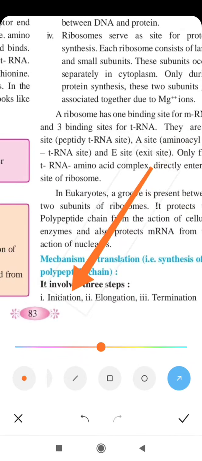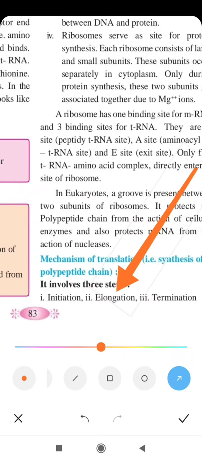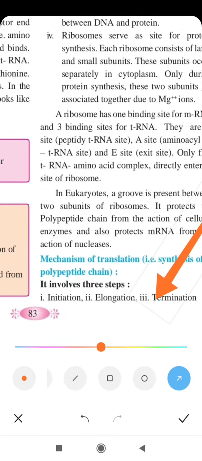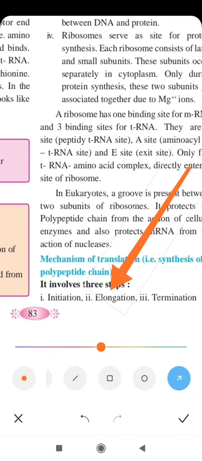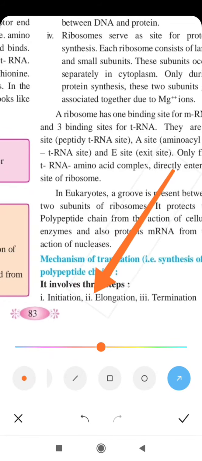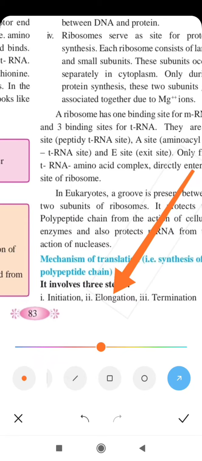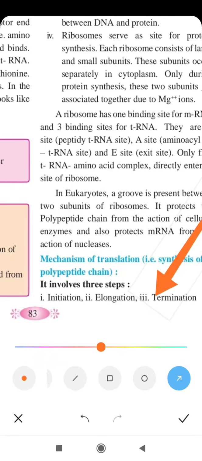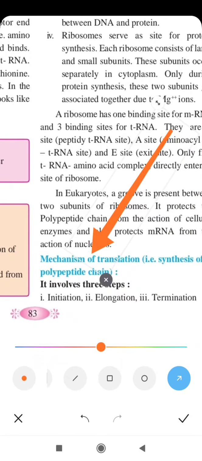The second step is elongation, and the third step is termination. So three steps occur: initiation, elongation, and termination of the polypeptide chain. Okay, and now we shall study all these three steps one after another in detail.